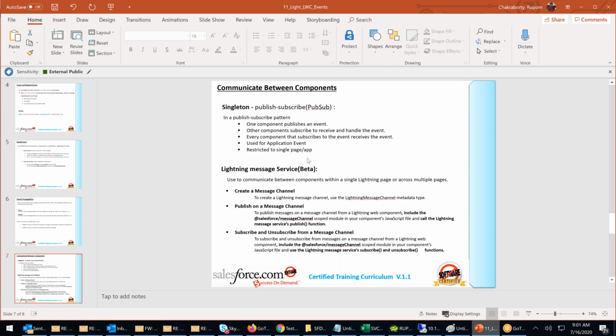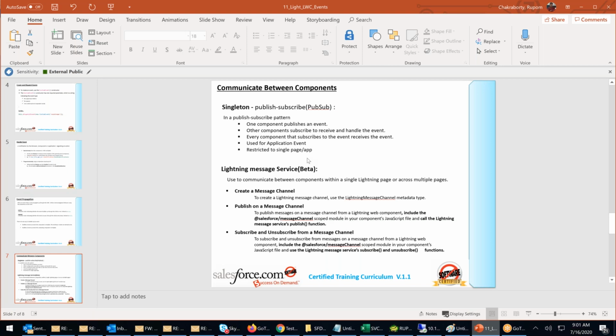Next point, component that publishes the event also receives the event. Sorry, my mistake. Whichever component publishes, not subscribes, publishes, they can receive the event. Plus, on the top, as I told you, subscriber anyhow will receive the event.